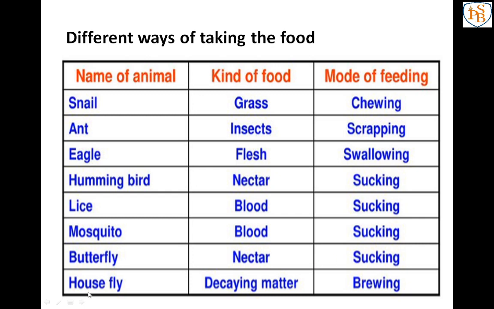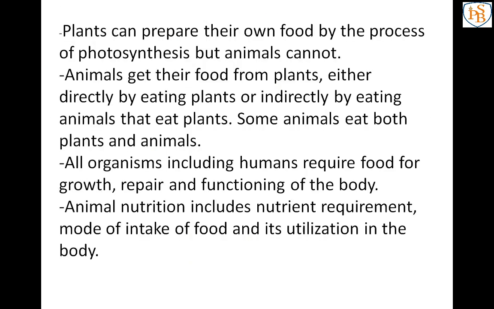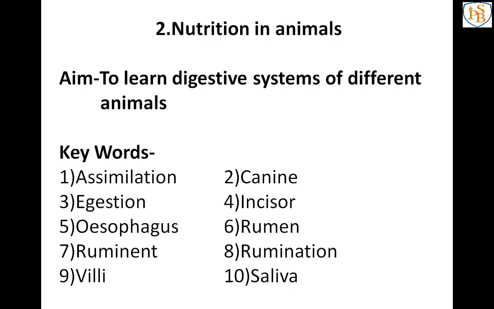Next one is housefly. Houseflies eat decaying matter, and the mode is browsing. So browsing is the same as scraping, that is, breaking down and then eating. I hope you have understood the first point, what is meant by digestion.